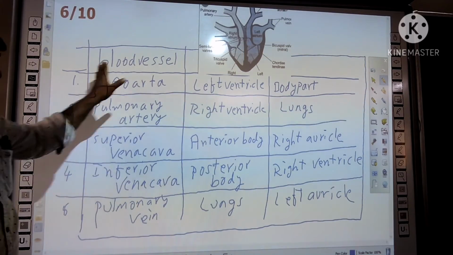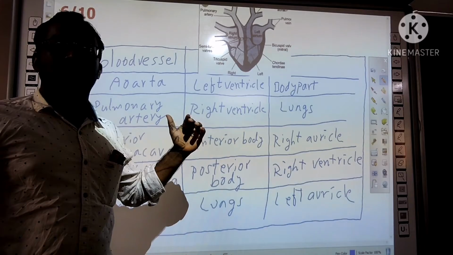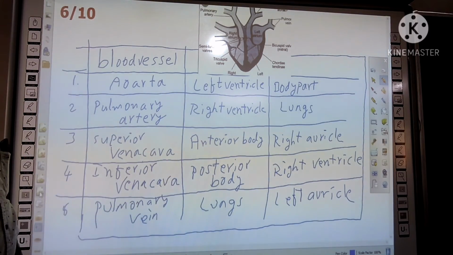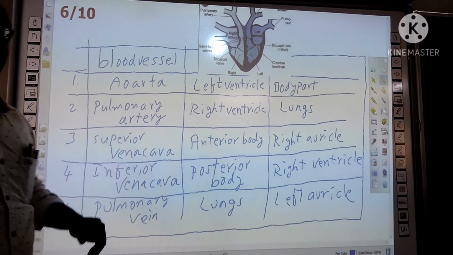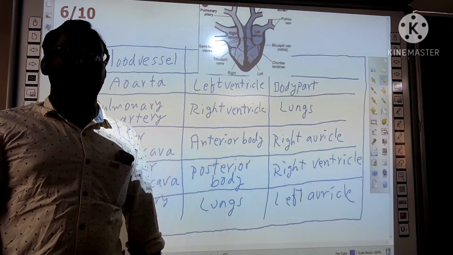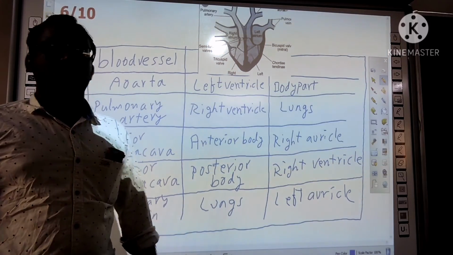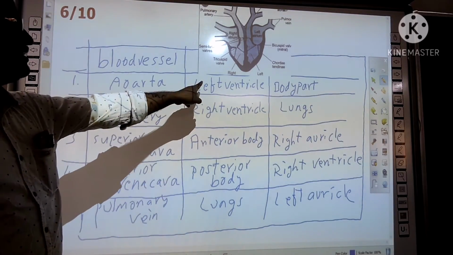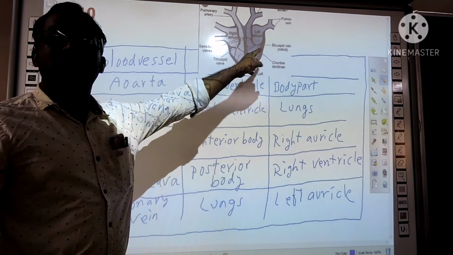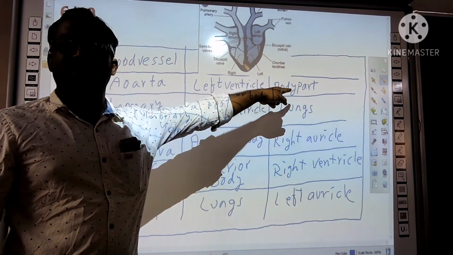Let us see the blood vessels. Study the blood vessels for easy understanding. See, aorta. Aorta is the largest blood vessel in the body. It supplies the blood from left ventricle to body parts. And what type of blood?